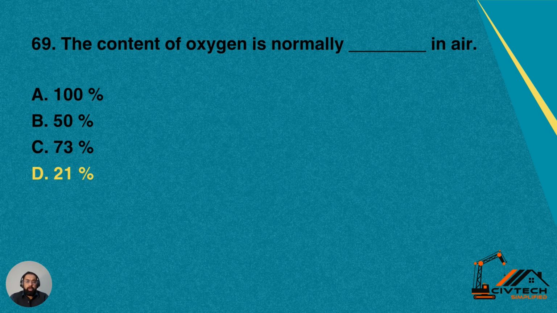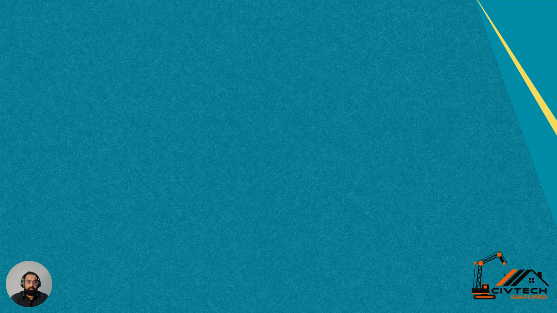Question number 69. The content of oxygen is normally dash in the air. So how much content is available for oxygen in the open air? Is it 100%, 50%, 73%, or 21%? So yes, it's D, 21%. 21% of the oxygen is available in the atmosphere. So option D is correct for this question.